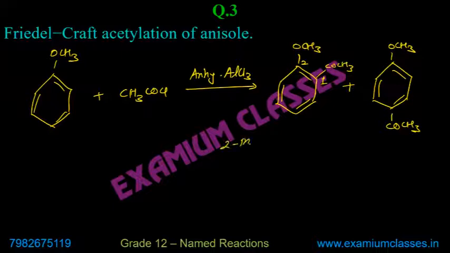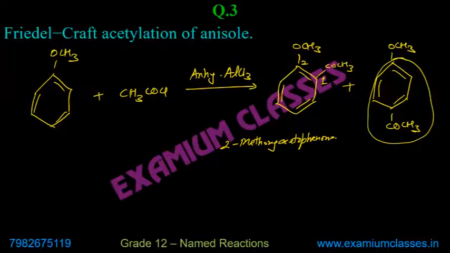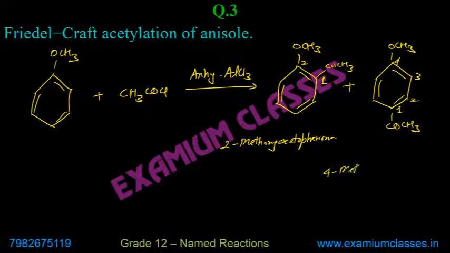So you will say 2-methoxyacetophenone. Here, this is acetophenone, at 4th position, so this is 1, 2, 3, 4. You have, so this is 4-methoxyacetophenone. Write all the names so that you don't make any mistakes.